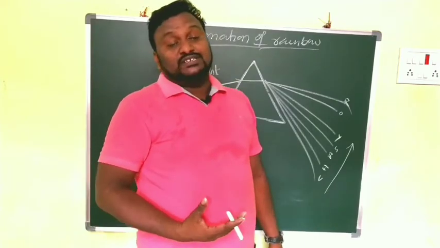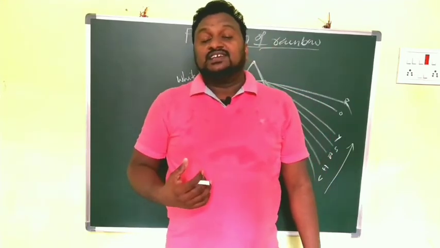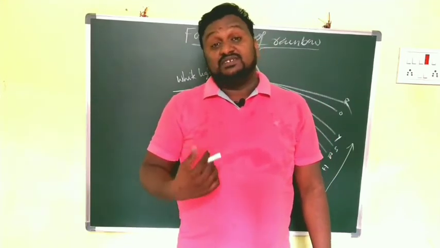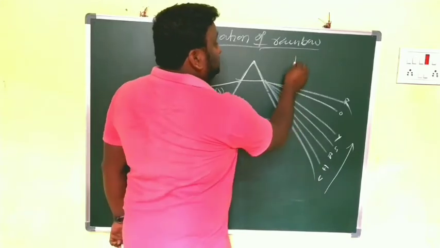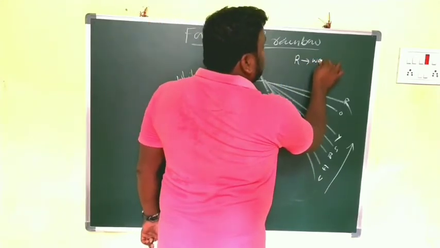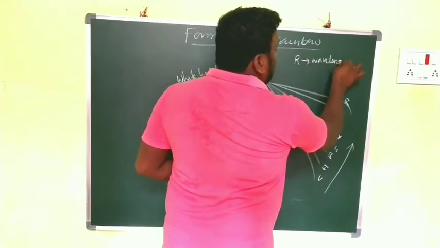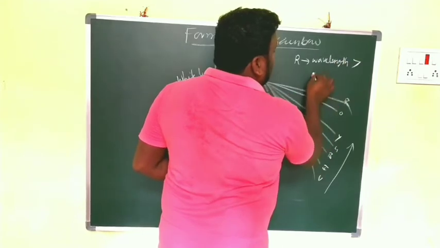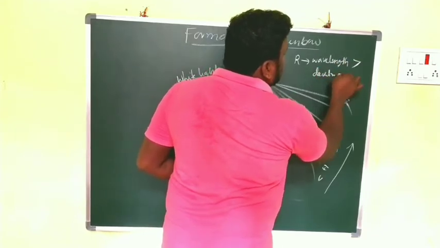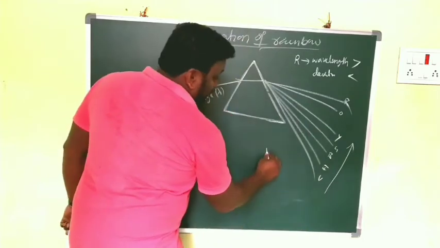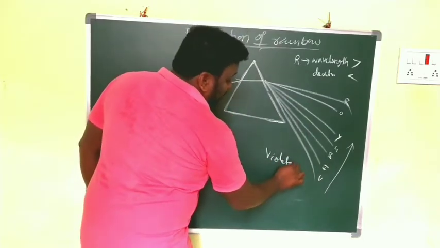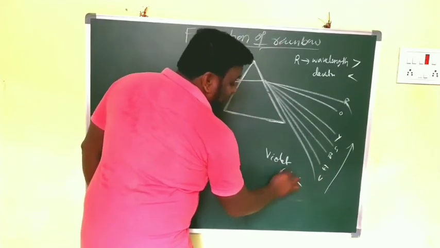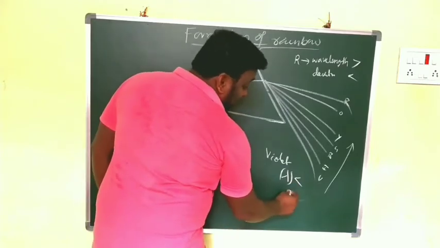All of you know that the red color has more wavelength and less deviation. For red, wavelength is more and angle of deviation is less. But for violet, wavelength is less and angle of deviation is more.